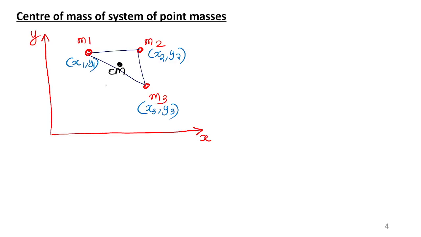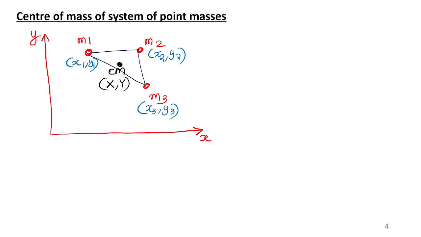The coordinates of the center of mass are denoted by capital letter X and capital letter Y. Remember, we always use that symbol. Let me write the formula. After that you can ask me doubts. Okay, let me complete it. Center of mass will be a point at which the entire system is balanced.